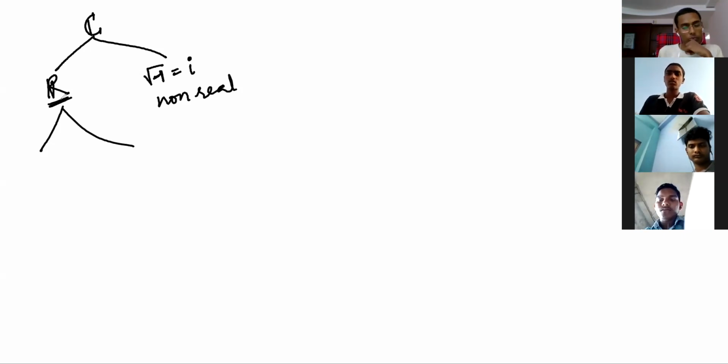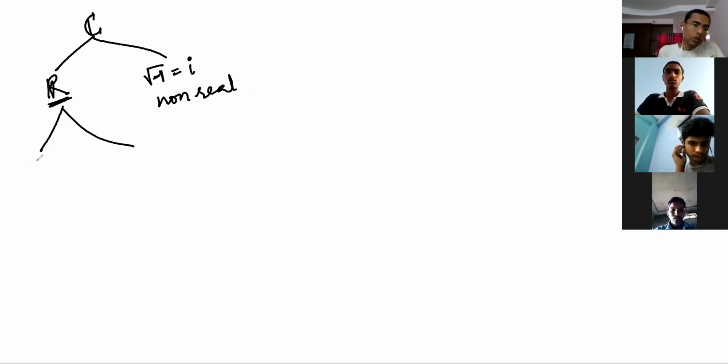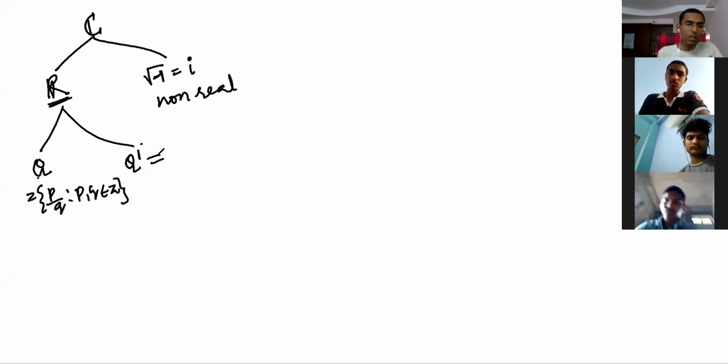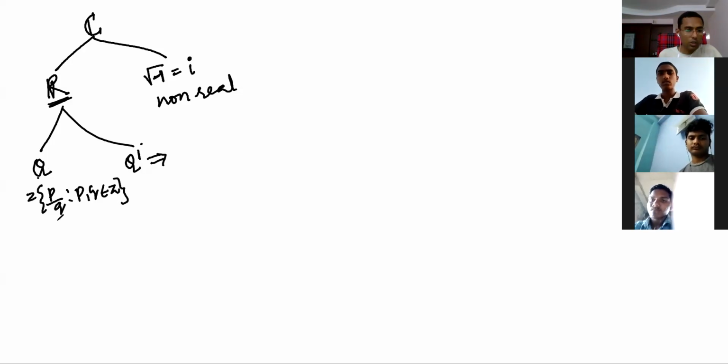The set of real numbers again has two parts. One is the set of rational numbers, and the other is the set of irrational numbers, Q dash. Rational numbers are those that can be written in the form p by q, such that p, q belong to Z. Irrational numbers are those that cannot be written in the form p by q. Again, in the rational numbers, two things are there.